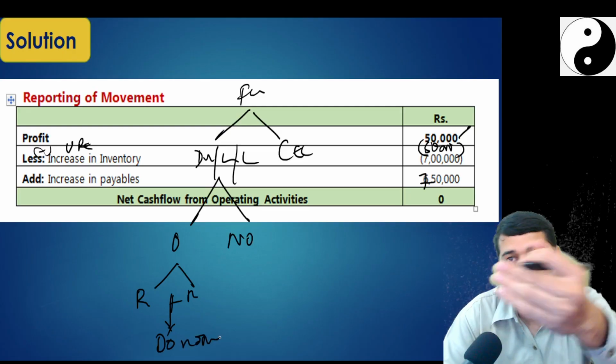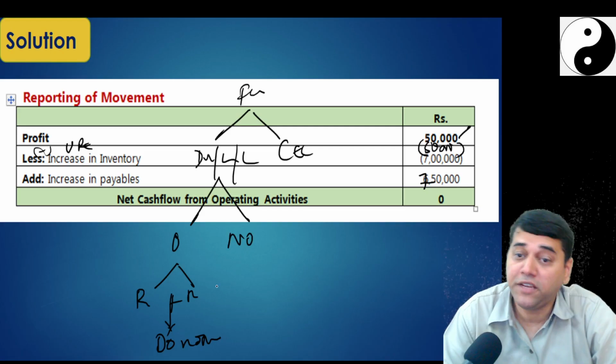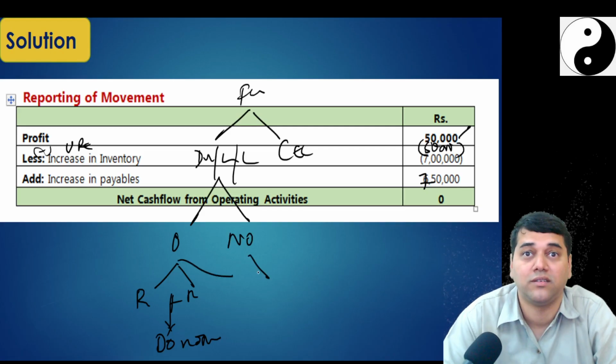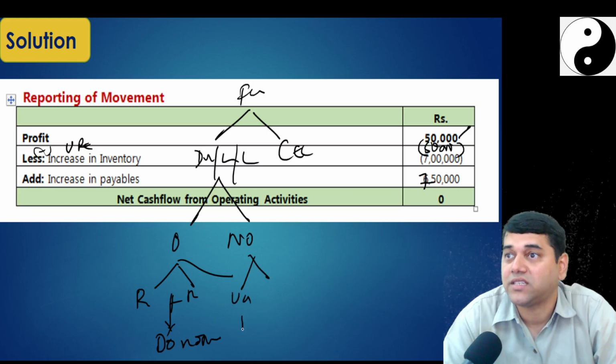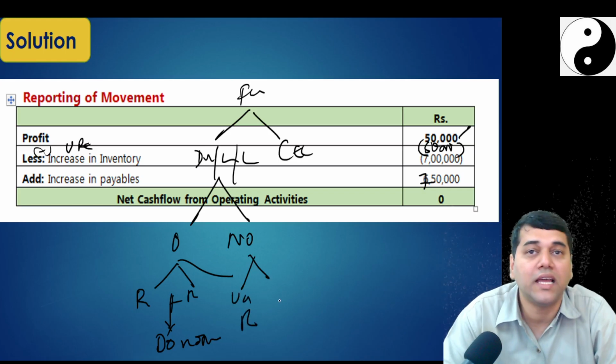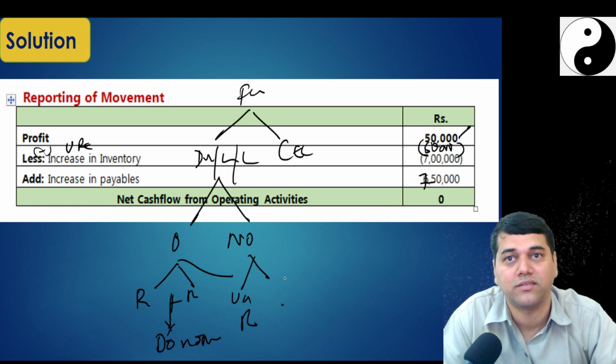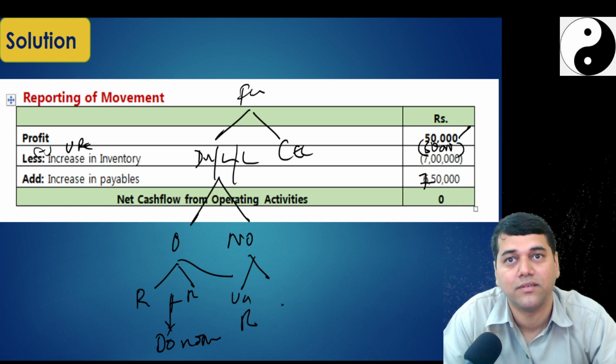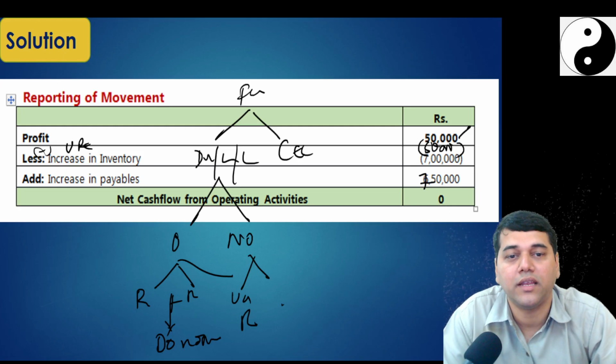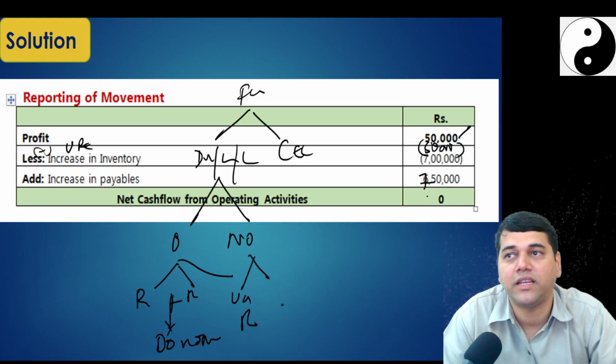I can improve that chart like this. But if it is a non-operational, if it is unrealized, reverse. Realized, present somewhere else. Unrealized. 50,000 is unrealized. Are you clear now?